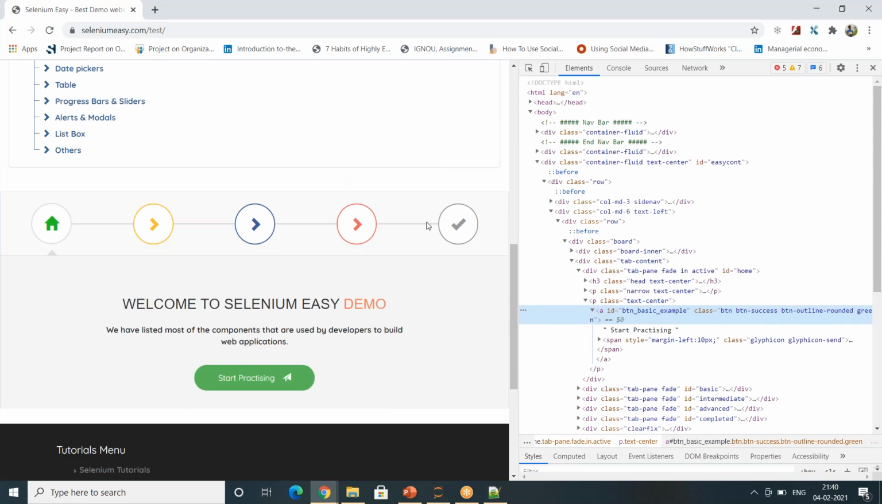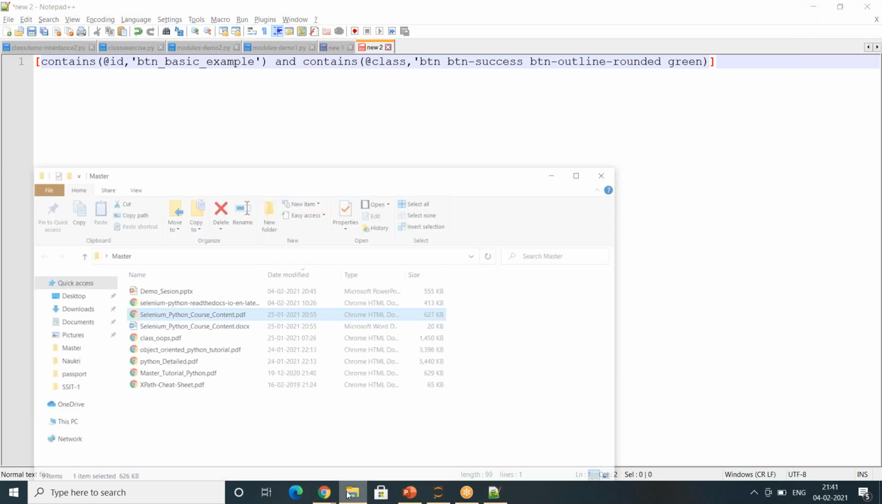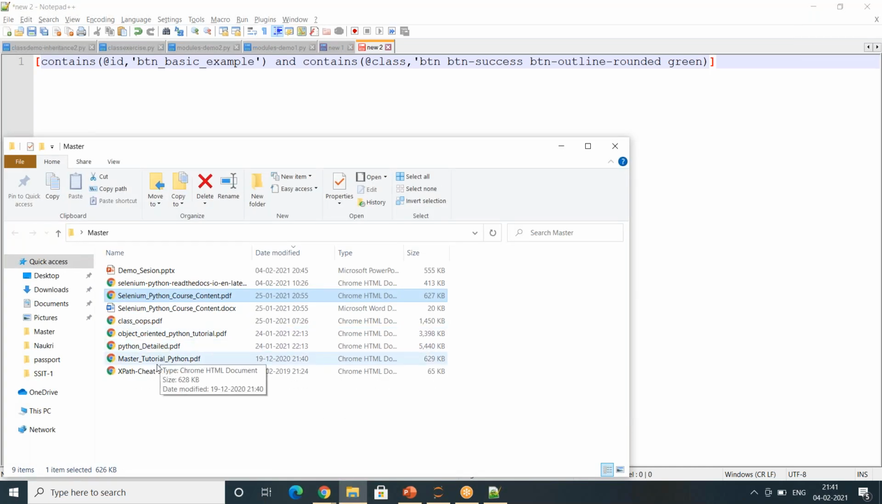And if you are not sure that you will get this particular XPath only, you can add class as well. So you can write contains @class, comma, so and so. You can add this as well, and then close your XPath. So writing an XPath is very simple. We will have a cheat sheet for it. I'll show you, one second.